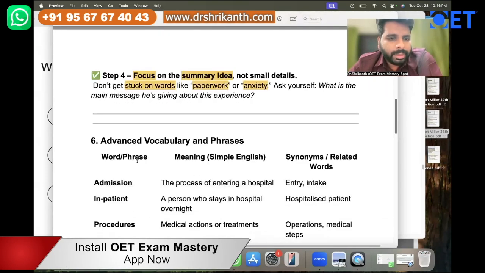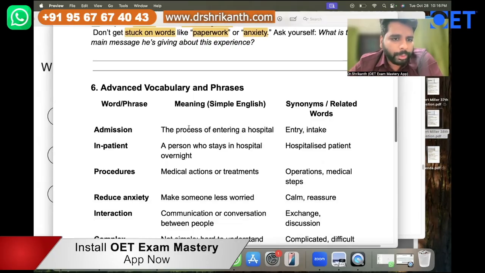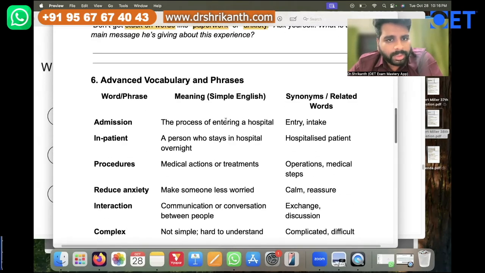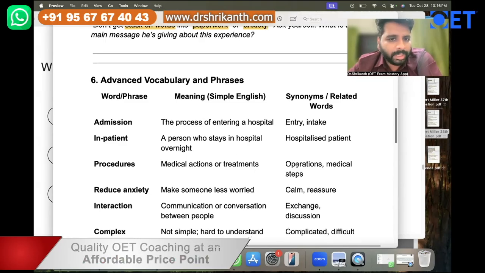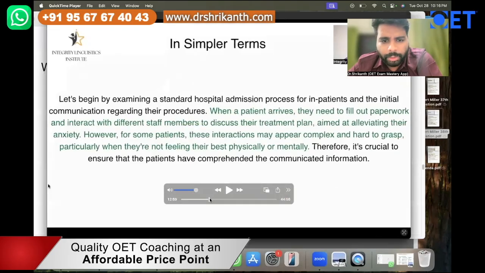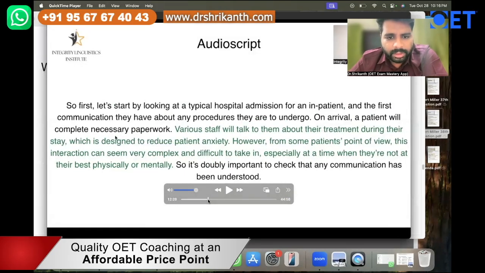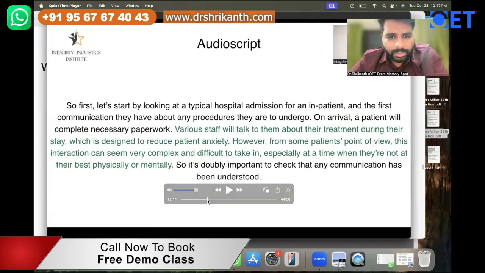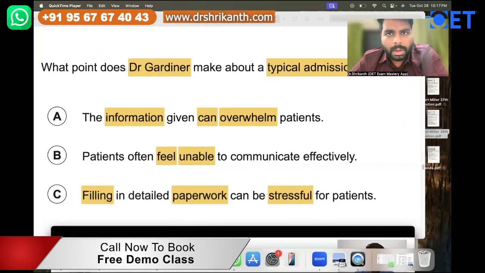Anyway, I'll share this document with you towards the end of the session. There is a list of vocabulary, with synonyms and meanings, everything given to you, so you can make notes from it. Now let's listen to the audio once again, because this time you should be able to eliminate the incorrect answer options one by one. Now let's hear the audio script.